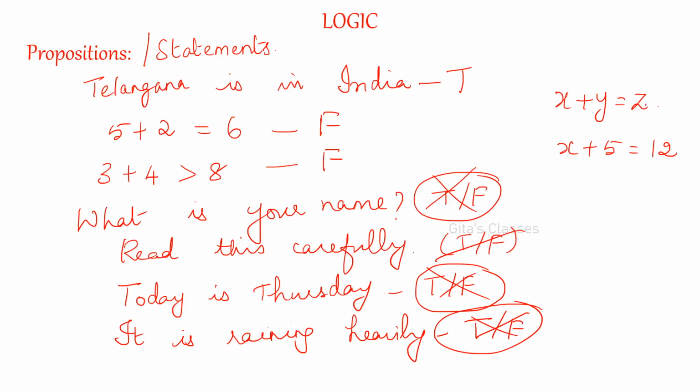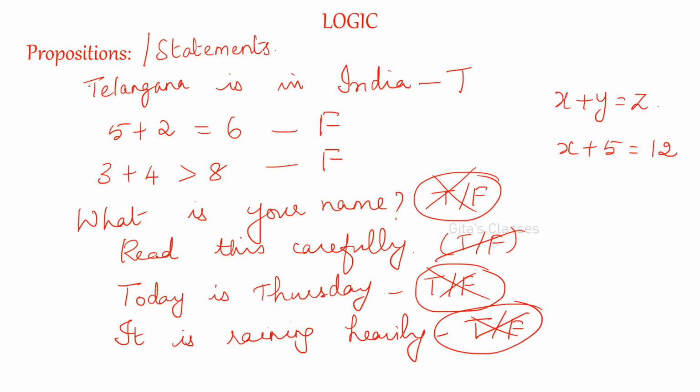Similarly, x plus y is equal to z. x plus 5 is equal to 12. See, if I assign 7 here, I will make this true. If I assign some other value for x, it will become false, right? Similarly, x plus y is equal to z: if I assign some proper values for x, y and z, then we can make it true and we can make it false also, depending on the values.